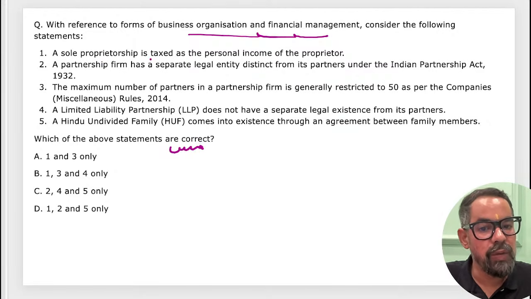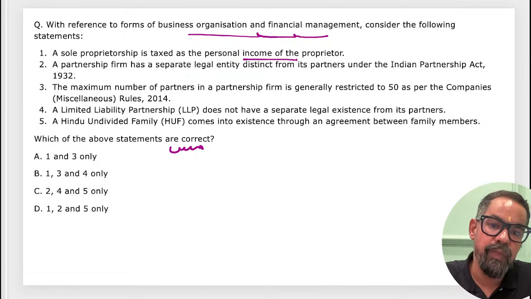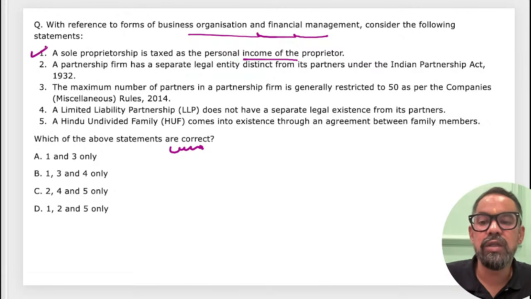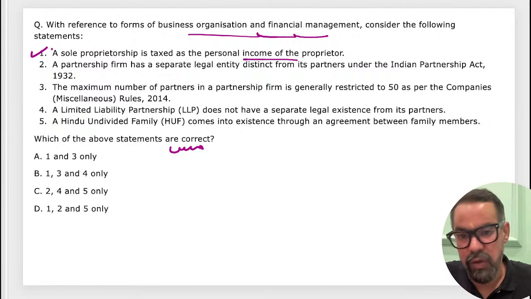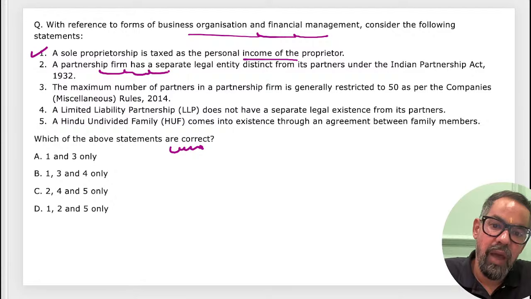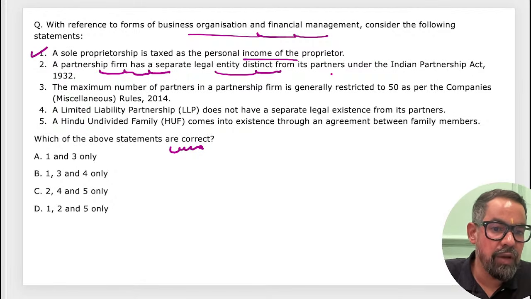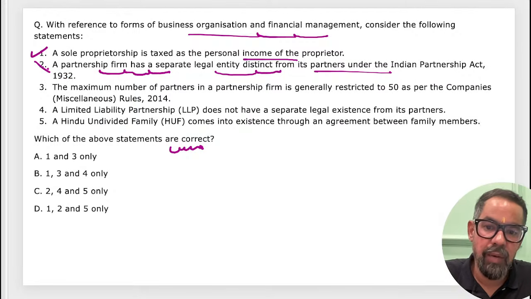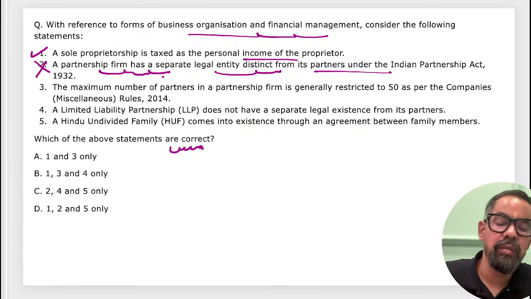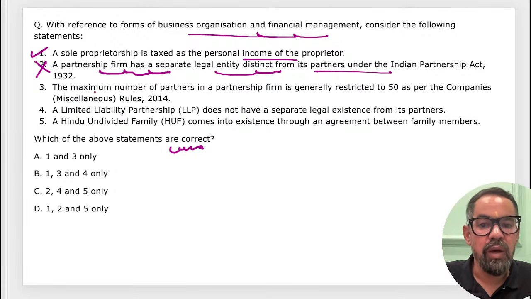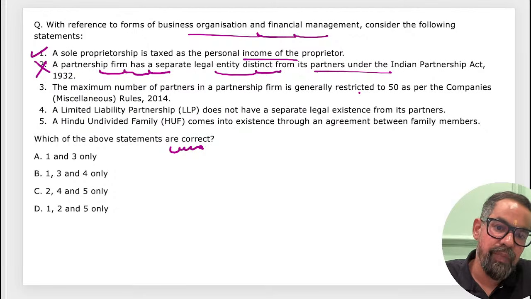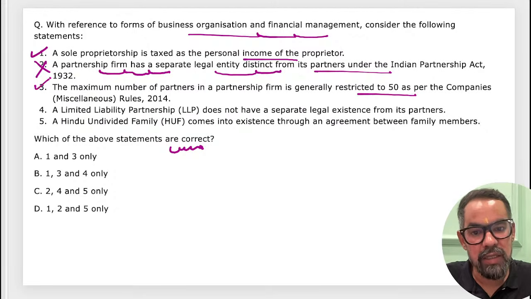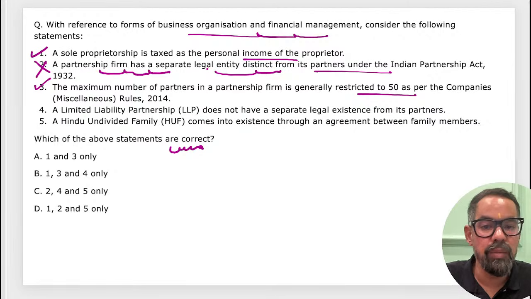A sole proprietorship is taxed as personal income of the proprietor because it does not create any difference between the individual and the firm itself. A partnership firm has a separate legal entity distinct from the partners under the Indian Partnership Act 1932, which is wrong, right? It is basically a combination of partners. The maximum number of partners in a partnership firm is restricted to 50. That is true. Yesterday we got confused around 20. Please do remember this. That's why I intentionally kept this question.